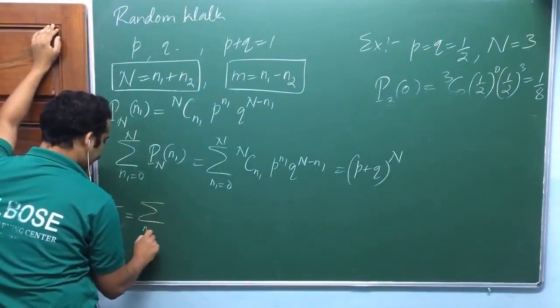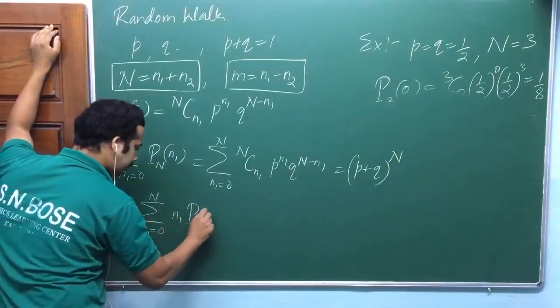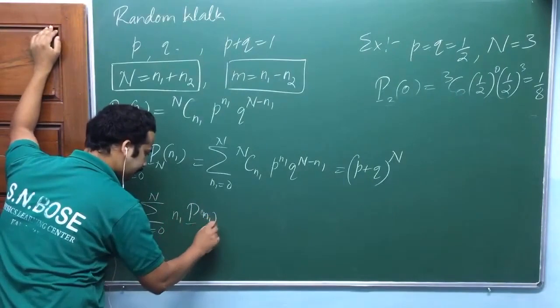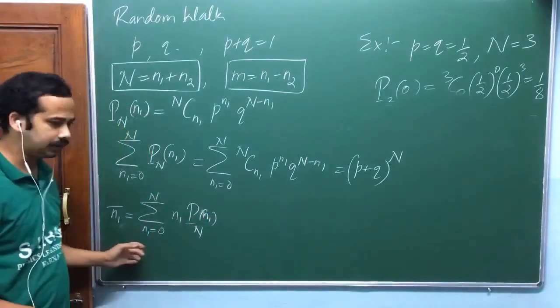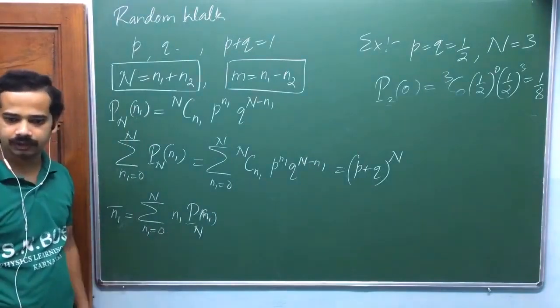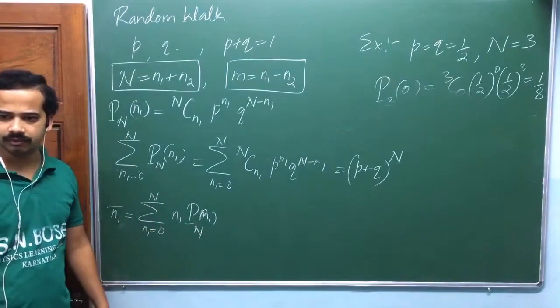Summation over N1 equal to 0 to N of N1 into the probability of getting N1, am I right? That is the way of taking an average value. I hope we have discussed this in quantum mechanics. Exactly the same thing, that statistical idea is the same, okay?